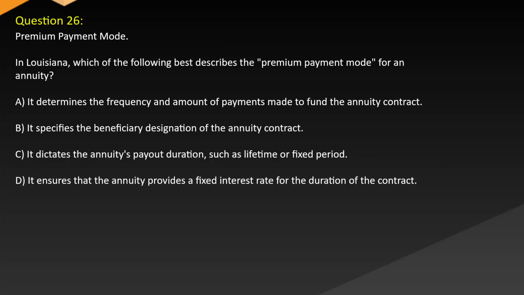In Louisiana, which of the following best describes the premium payment mode for an annuity? A. It determines the frequency and amount of payments made to fund the annuity contract. B. It specifies the beneficiary designation of the annuity contract. C. It dictates the annuity's payout duration, such as lifetime or fixed period. D. It ensures that the annuity provides a fixed interest rate for the duration of the contract.